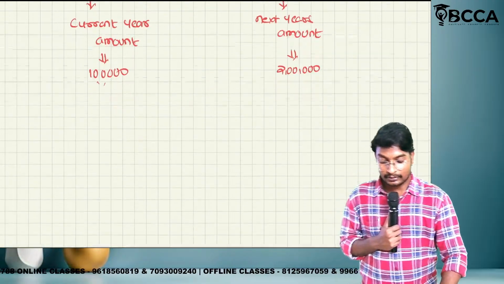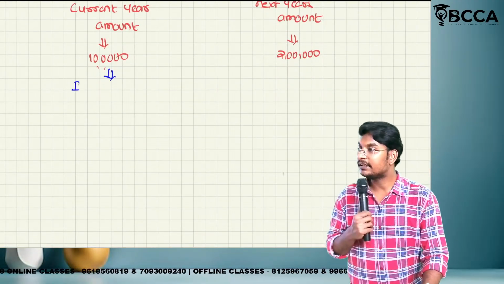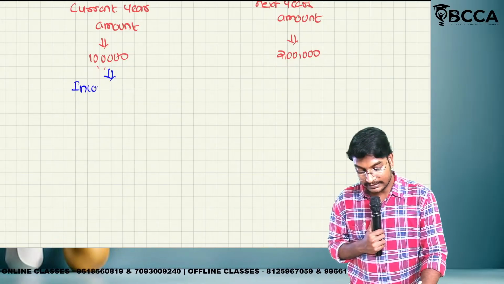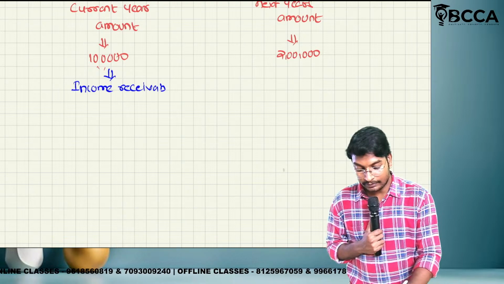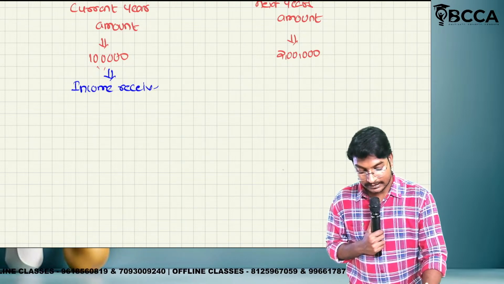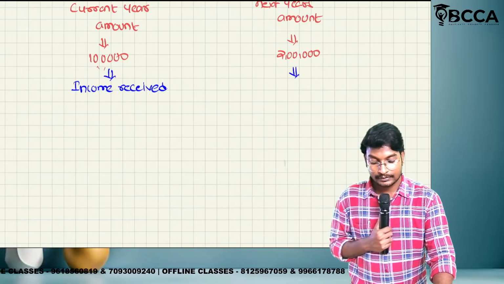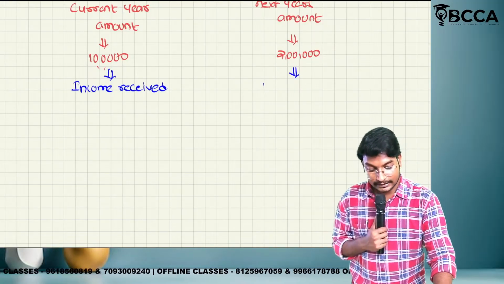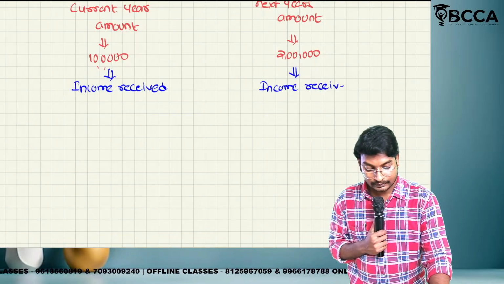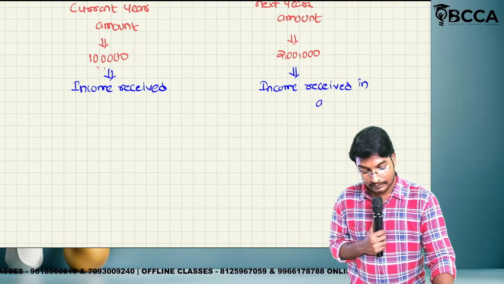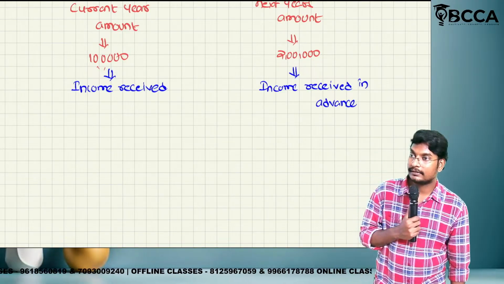This 1 lakh is called as what? Income received. We have to think from the point of view of BCCA. Next one, 2 lakhs is called as income received in advance. Income received in advance. Okay guys?